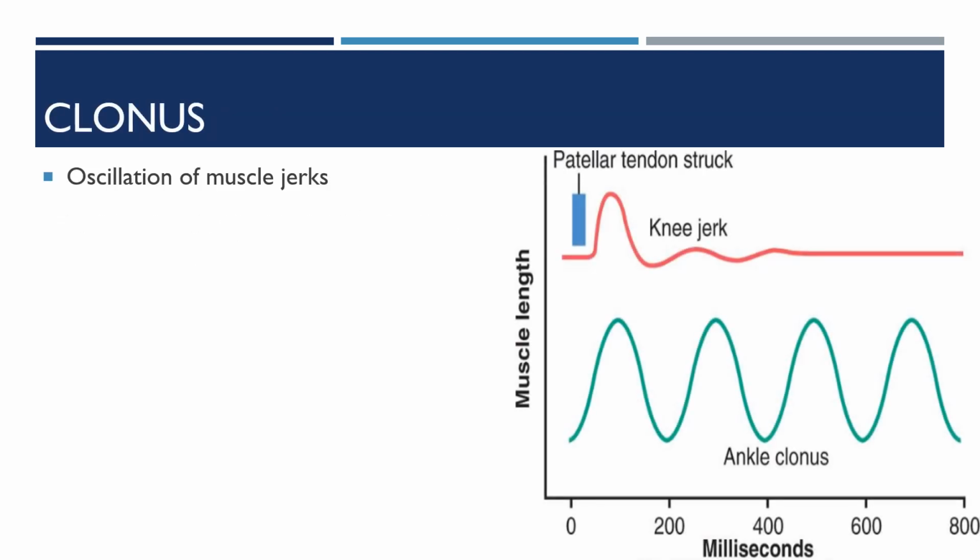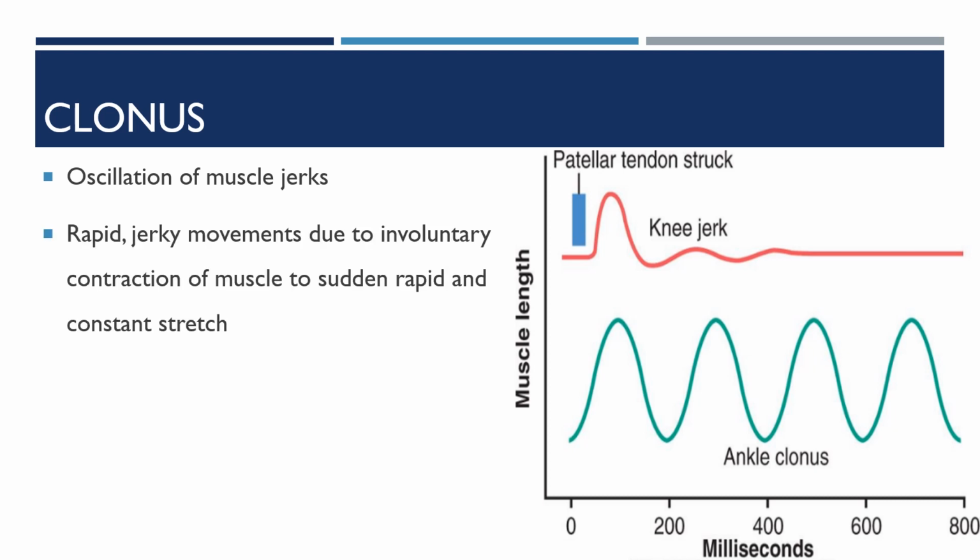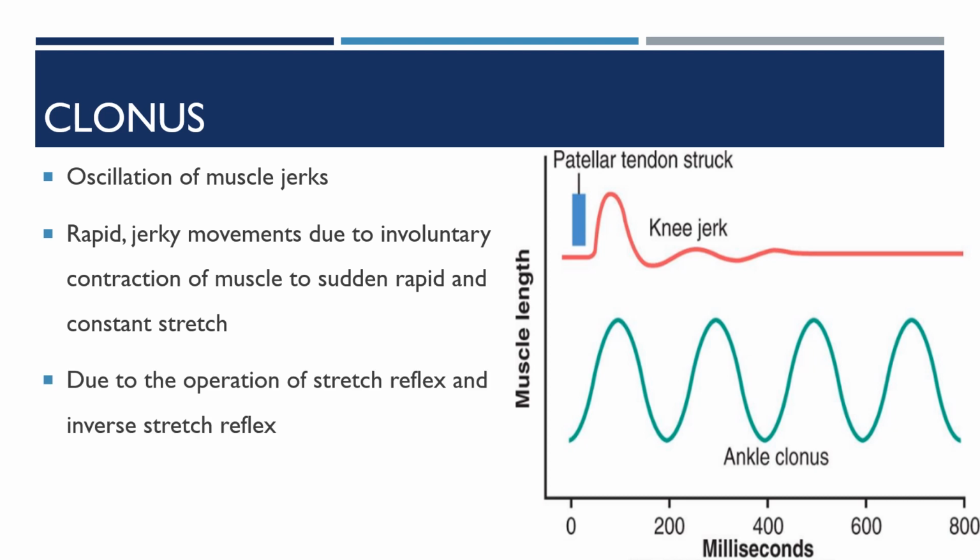Clonus is the oscillation of muscle jerks. So rapid jerky movements due to involuntary contraction of muscle in response to sudden, rapid and constant stretch, due to the operation of the stretch reflex and the inverse stretch reflex.